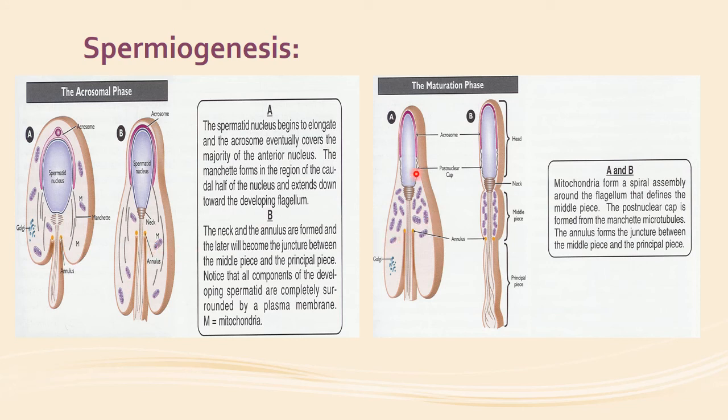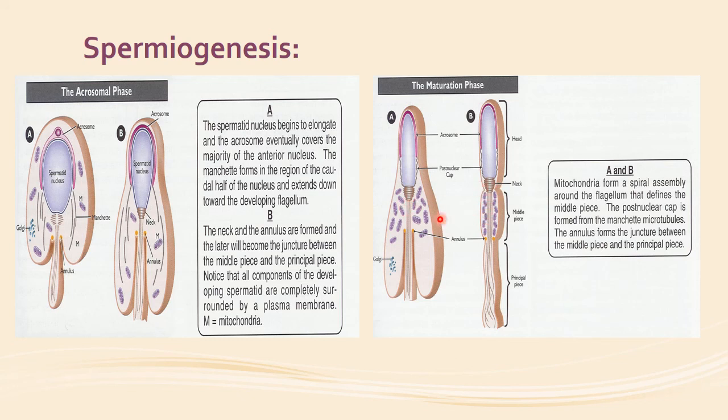Now this is the maturation phase. You can see here the nucleus of the sperm is elongated, and over all of its anterior part the acrosome has covered it, and it is forming the head. So it is called the pronuclear cap, and this neck is formed by the manchette, and then is the middle piece.